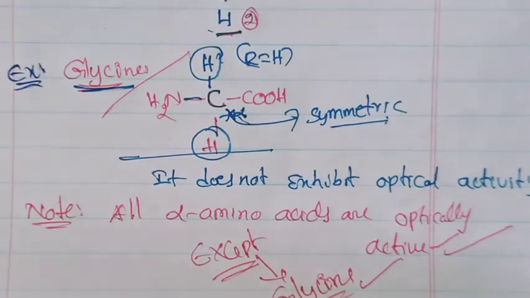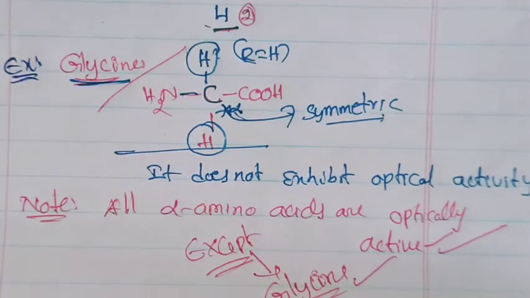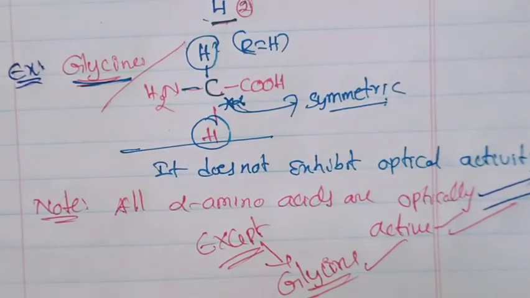The reason: glycine contains a symmetric carbon atom, meaning two groups are the same. In the remaining alpha amino acids, all the groups attached to the alpha carbon are different. So all alpha amino acids are optically active except glycine. This is about optical activity.